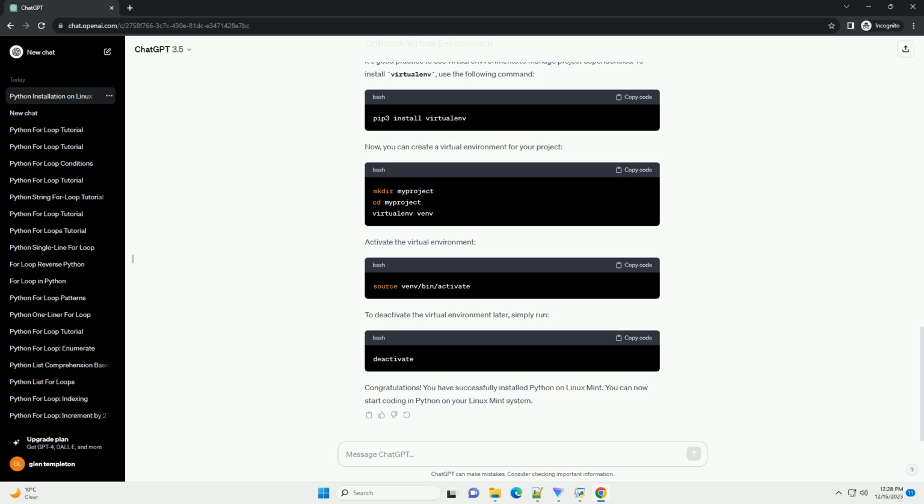Congratulations! You have successfully installed Python on Linux Mint. You can now start coding in Python on your Linux Mint system.